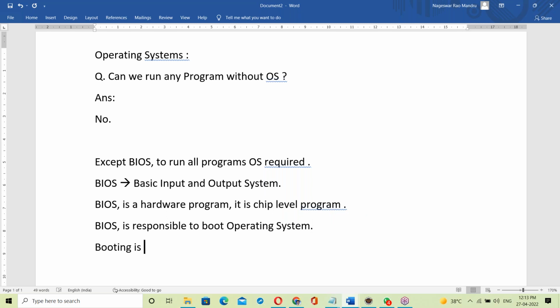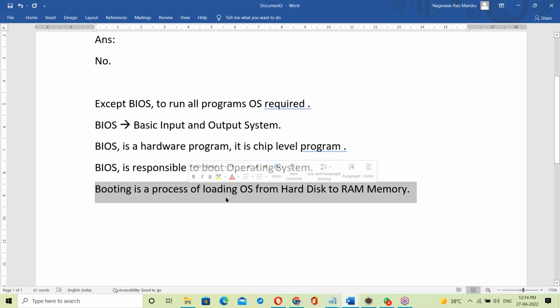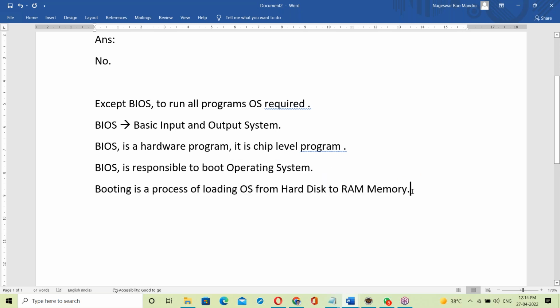Booting is a process of loading the OS from hard disk to RAM memory. That is the BIOS role.